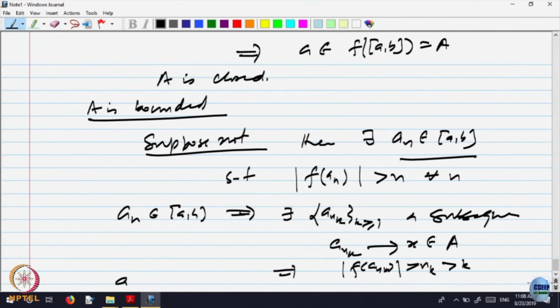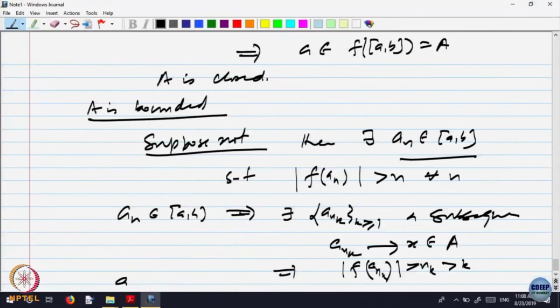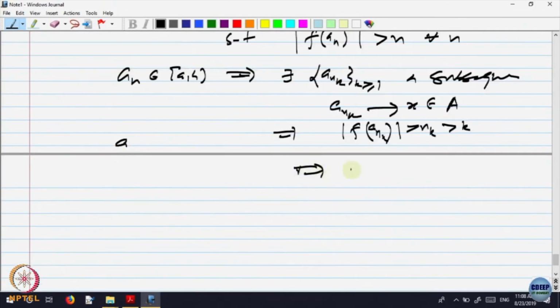Is it okay? So for every k, the absolute value is bigger than k, so f of a_{n_k} cannot converge.